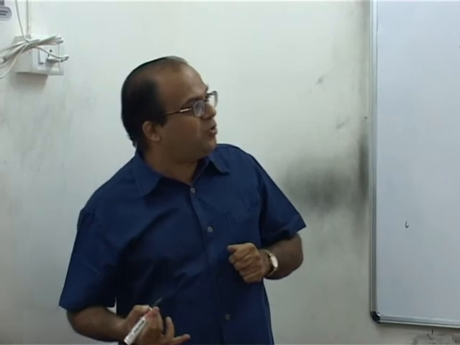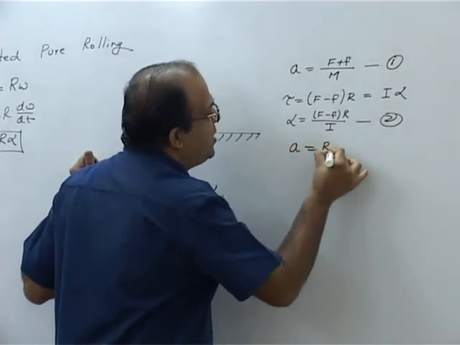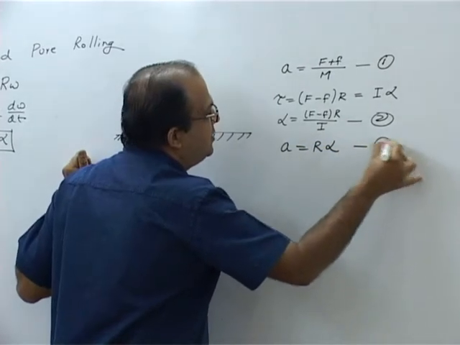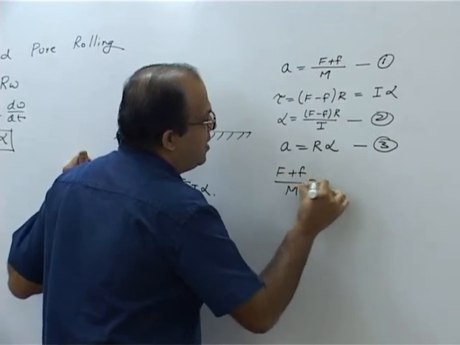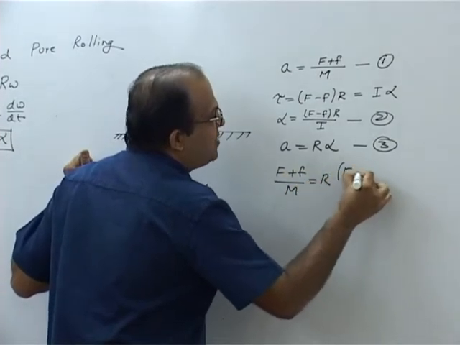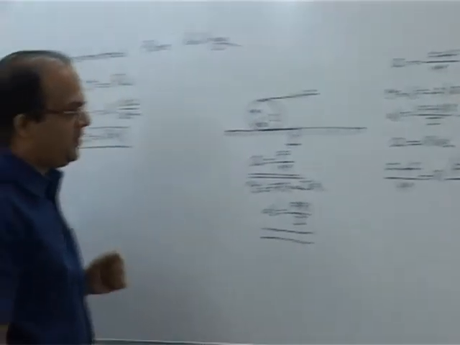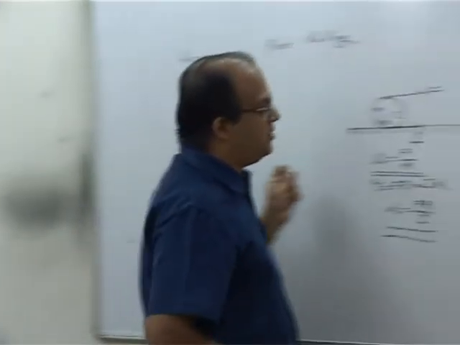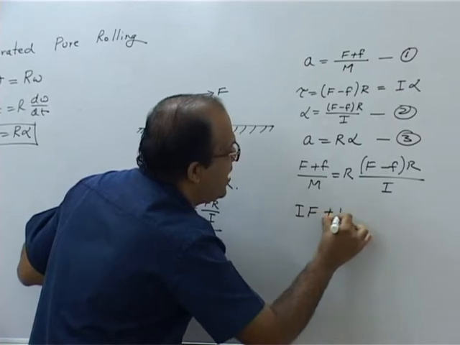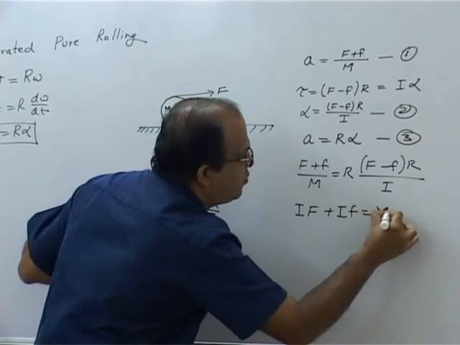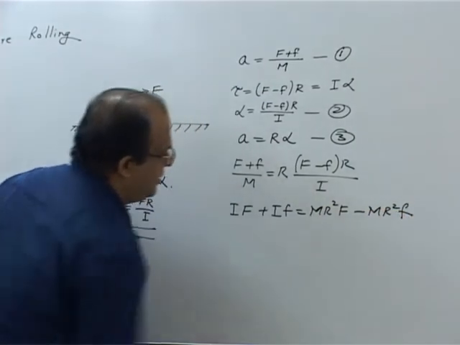Now, to maintain pure rolling, A must be equal to R alpha. So that is our third equation, A equal to R alpha. A is (F plus f)/M, and alpha is (F minus f) into R by I. So now we can solve for friction, small f. Cross multiply: I F plus I f is equal to mR squared F minus mR squared f.